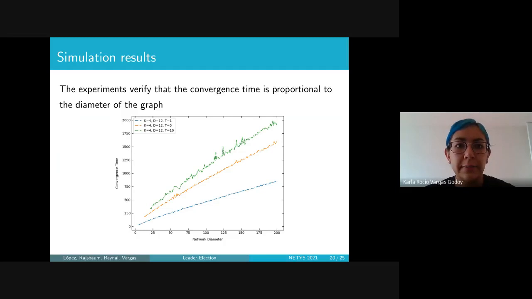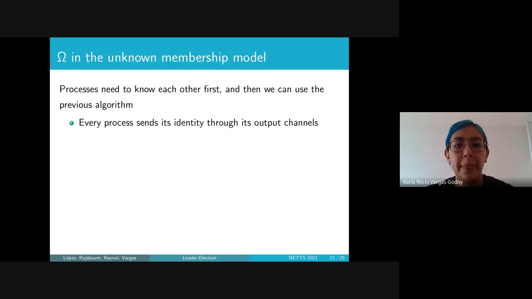Now, we ran some experiments, and our experiments verified that the convergence time is proportional to the diameter of the graph. Now, we proposed an implementation of Omega in the unknown membership model. In this case, processes need to know each other first, and then we can use the previous algorithm, because remember that we need to send alive messages containing the proposal for the leader and a hop bound, and this hop bound is based on n.